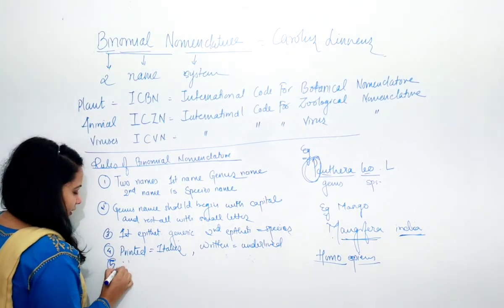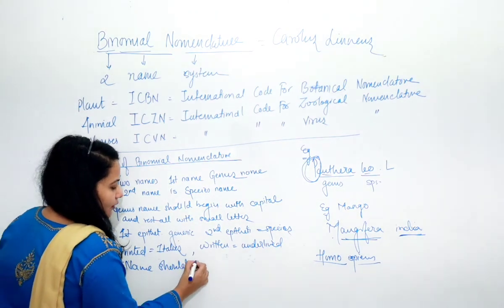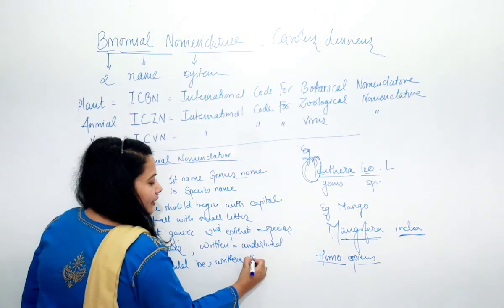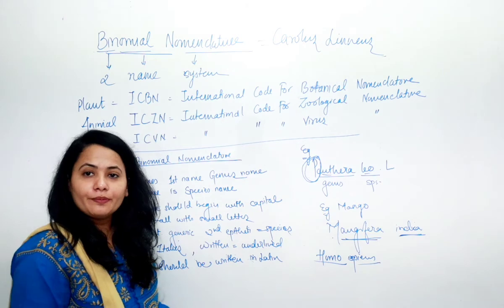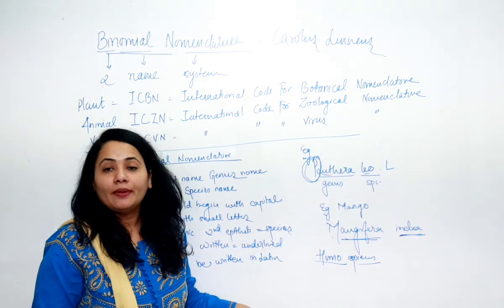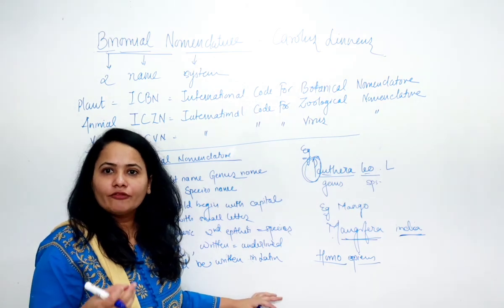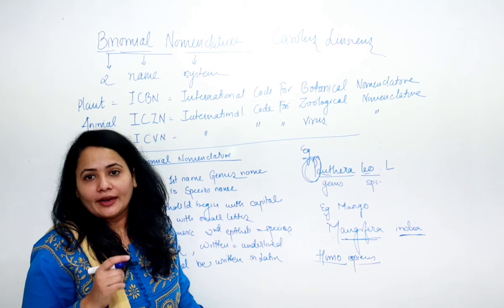And the fifth rule is that the name should be written in Latin language. So whatever these names are, maybe Homo sapiens, Panthera leo, Mangifera indica, or whatever names we give in a scientific way, they should be written in which language? They should be written in Latin language.